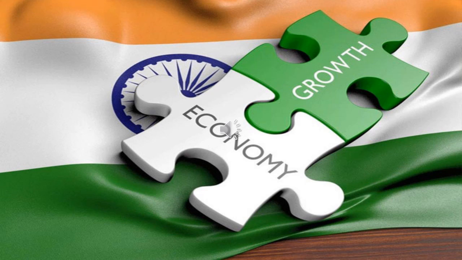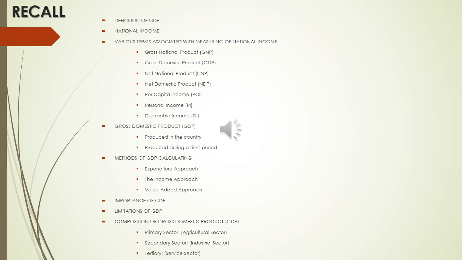Just to recall what we discussed in our previous class: the definition of GDP. GDP is nothing but the market value of all the final goods and services produced in the country during a time period. Goods are tangible items, which you can touch and feel, but a service cannot be felt by you. A service is the work rendered by persons.